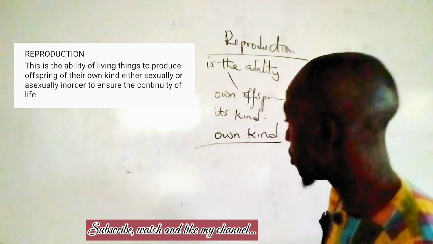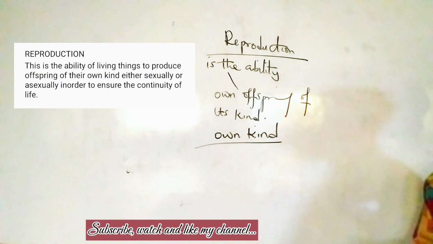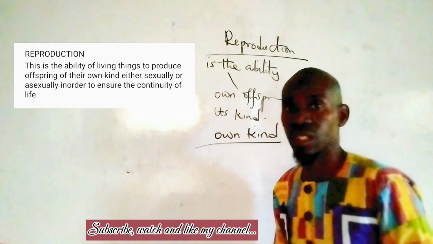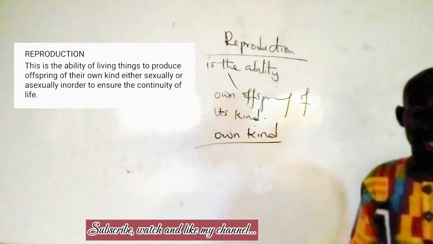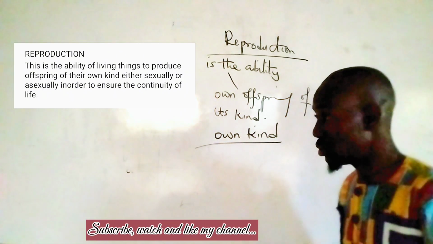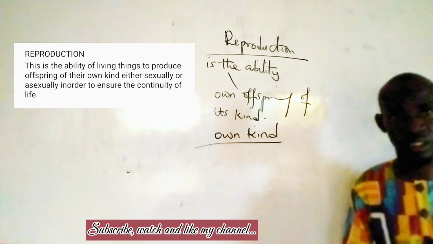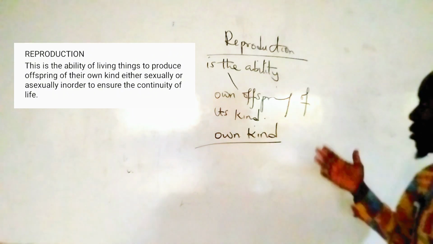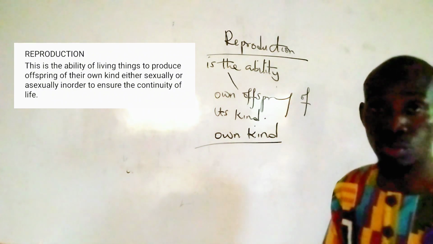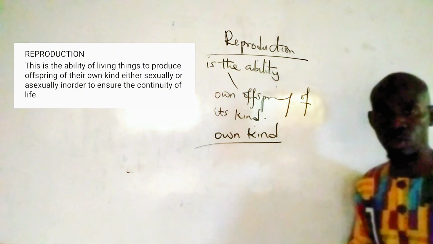Organisms of the same species can interbreed, and in the course of interbreeding they produce offspring of their kind. Species of different kinds cannot produce offspring with their genetic character. The most important thing about reproduction is that the new set of offspring should also be able to continue to reproduce.